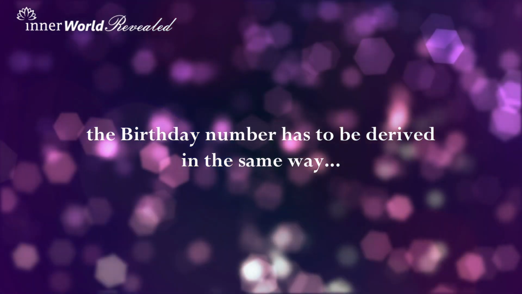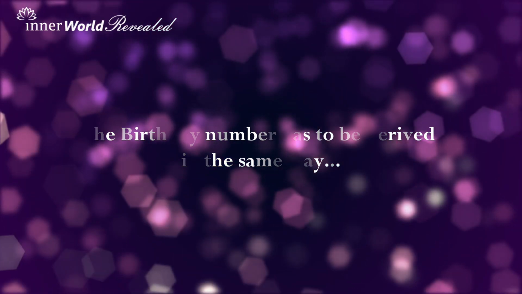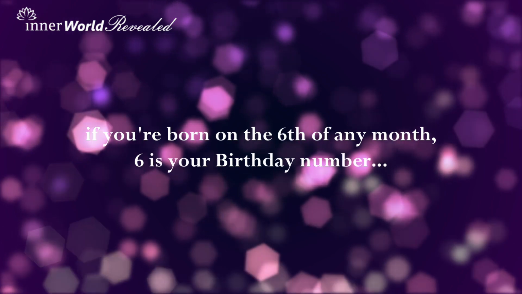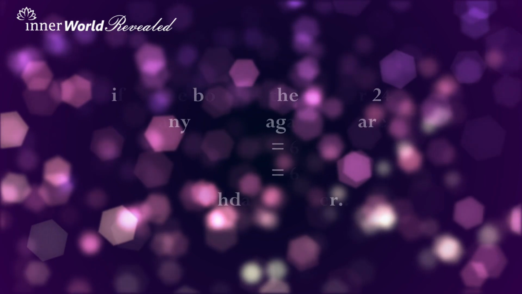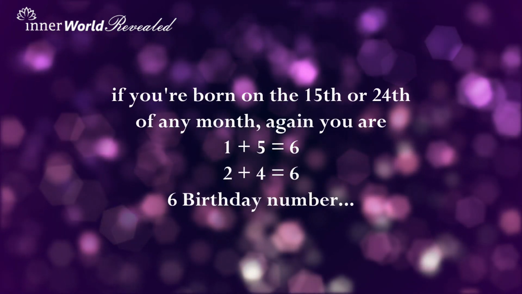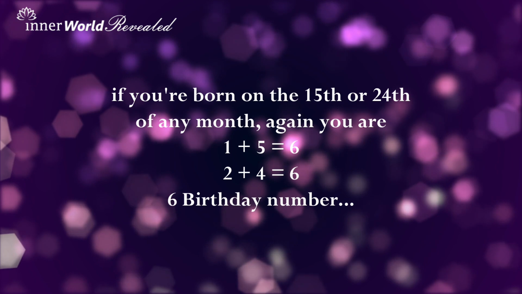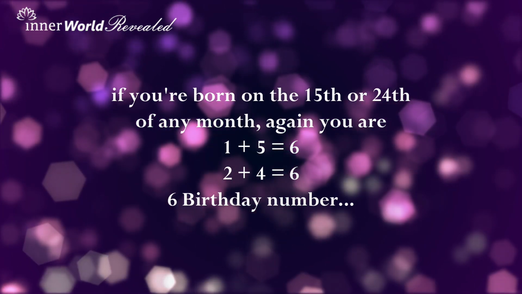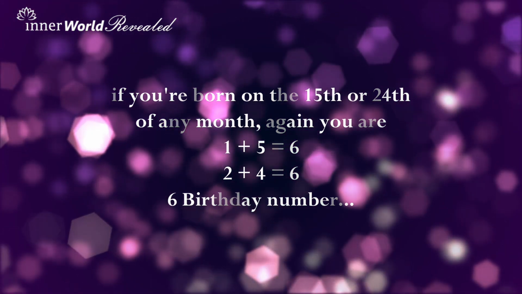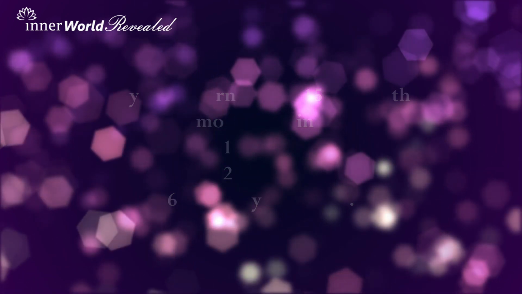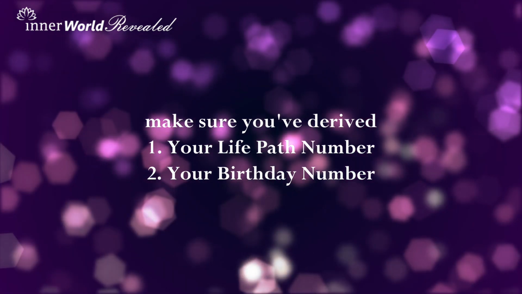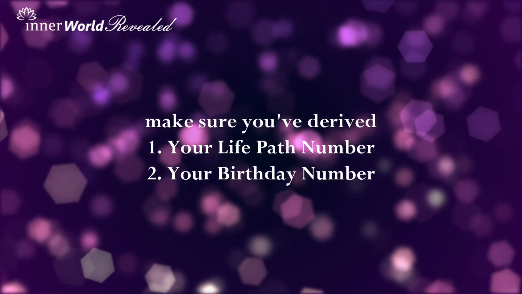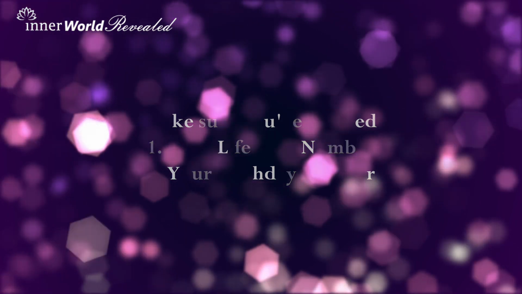The birthday number has to be derived in the same way. That is, if you have a single digit birthday, for instance, if you're born on the 6th of any month, then you are a 6th birthday number. Now if you're born on the 15th of any month or even on a 24th of any month, then again you're going to be a 6th birthday number, because 15 and 24 both reduce to the base value 6. So before you watch further, make sure that you know your single digit birthday number, or the base value for your birthday number, and also the base value for your life path number.